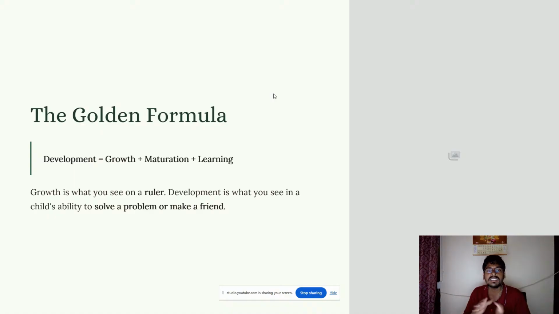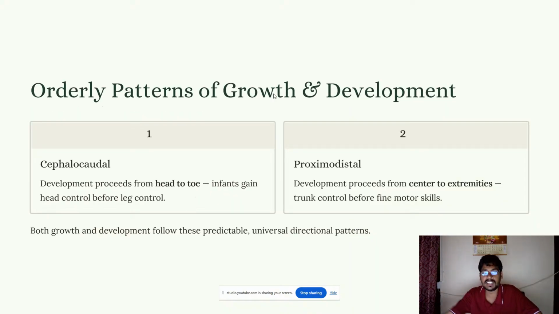Growth is what you see on a ruler, something you can measure. Development is what you see in a child's ability to solve a problem or make a friend. You can only observe development when the child starts growing. When the child grows, he interacts with people, he solves problems, he makes friends. So that's how you can observe the development process. So this is the golden formula: development is equal to growth plus maturation plus learning, in the right sequence.